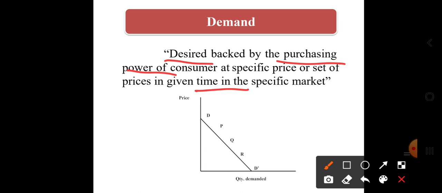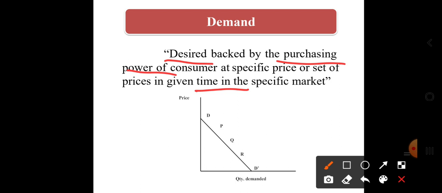These three parameters are always associated with demand, and when all three are present, we can call it a demand. So demand is backed by the purchasing power of a consumer at a specific price or set of prices in a given time in a specific market.